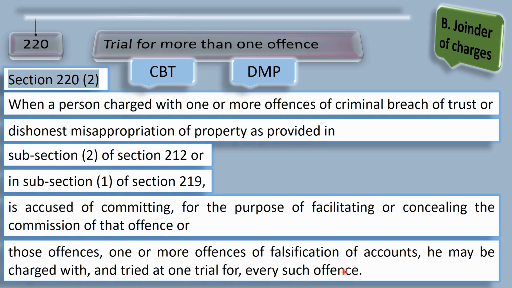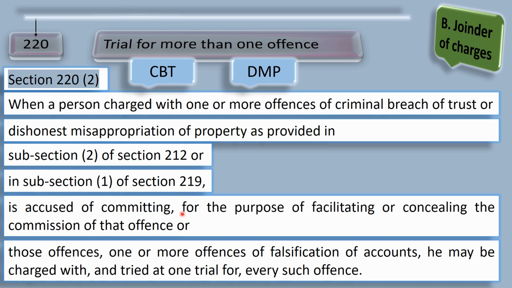So there may be so many crimes like CBT, DMP, or even facilitating someone, or many kinds of falsification of account, facilitating or concealing. There may be so many charges. All these charges will be tried together, and don't forget to read 212 and 219 for CBT and DMP.